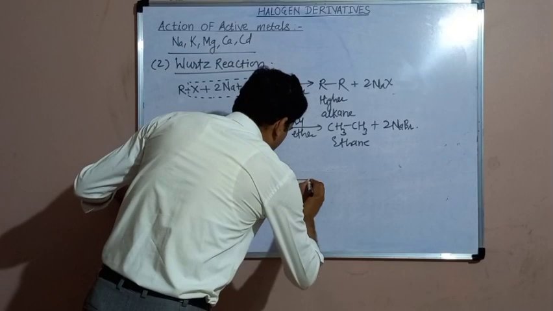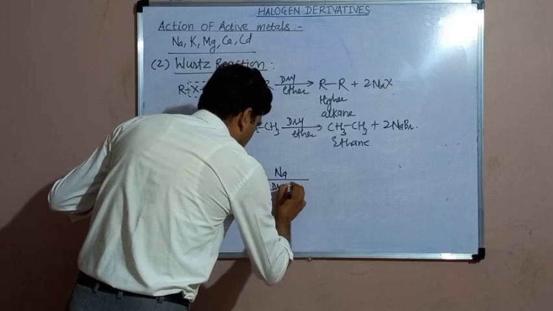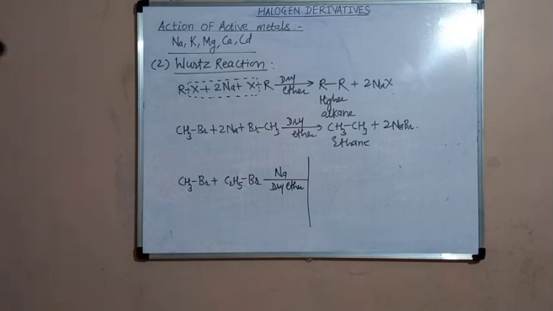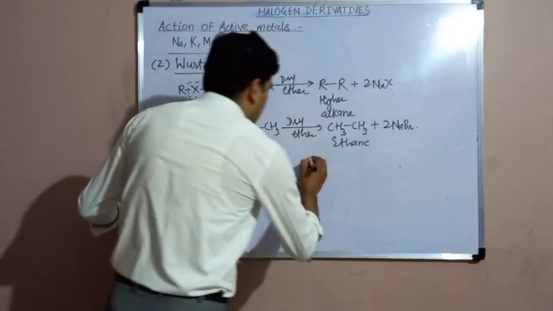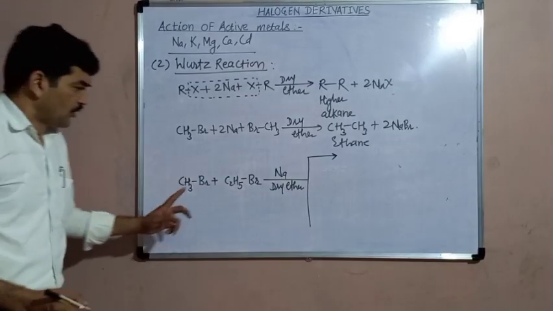When these different alkyl halides are reacted with sodium metal in dry ether, then 3 types of alkanes are formed. 3 possibilities are there.